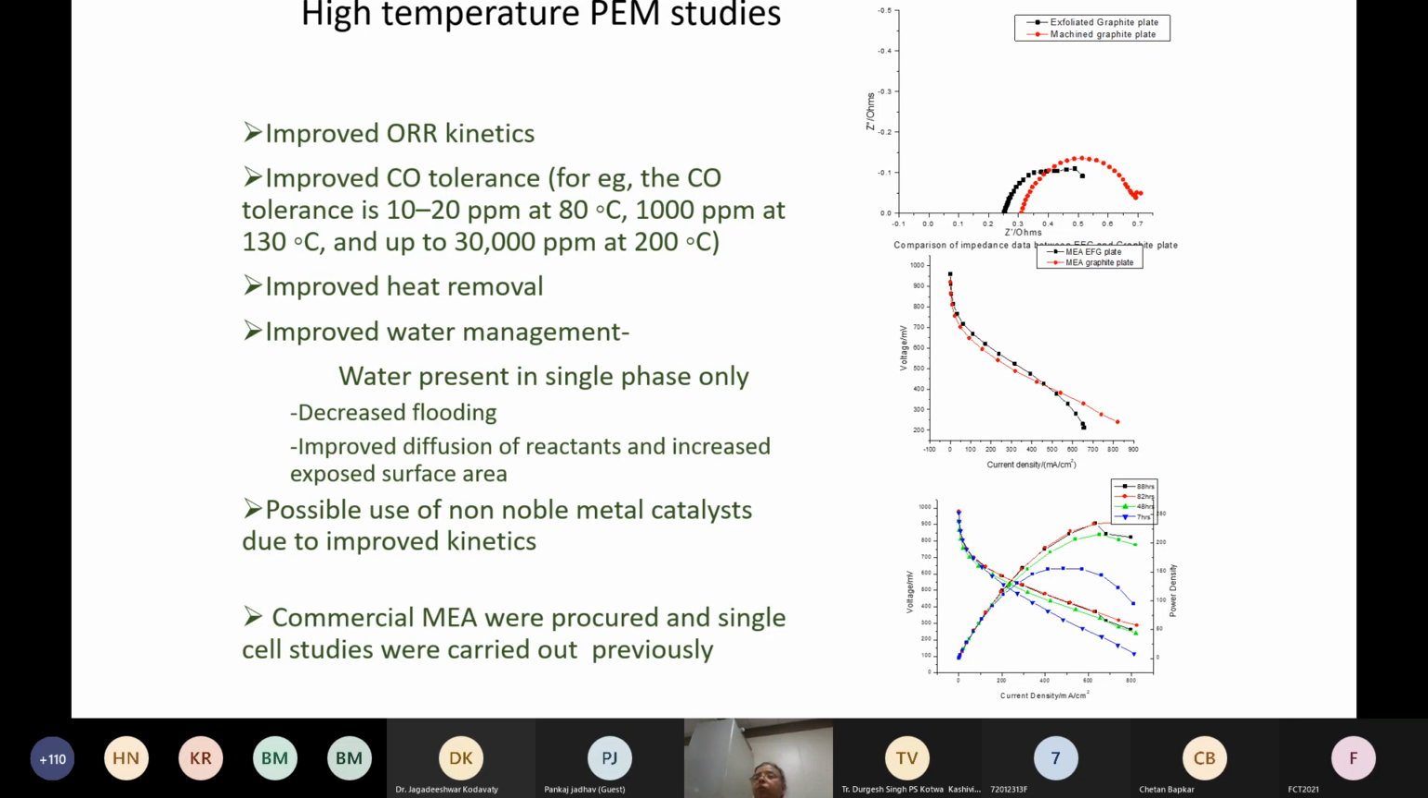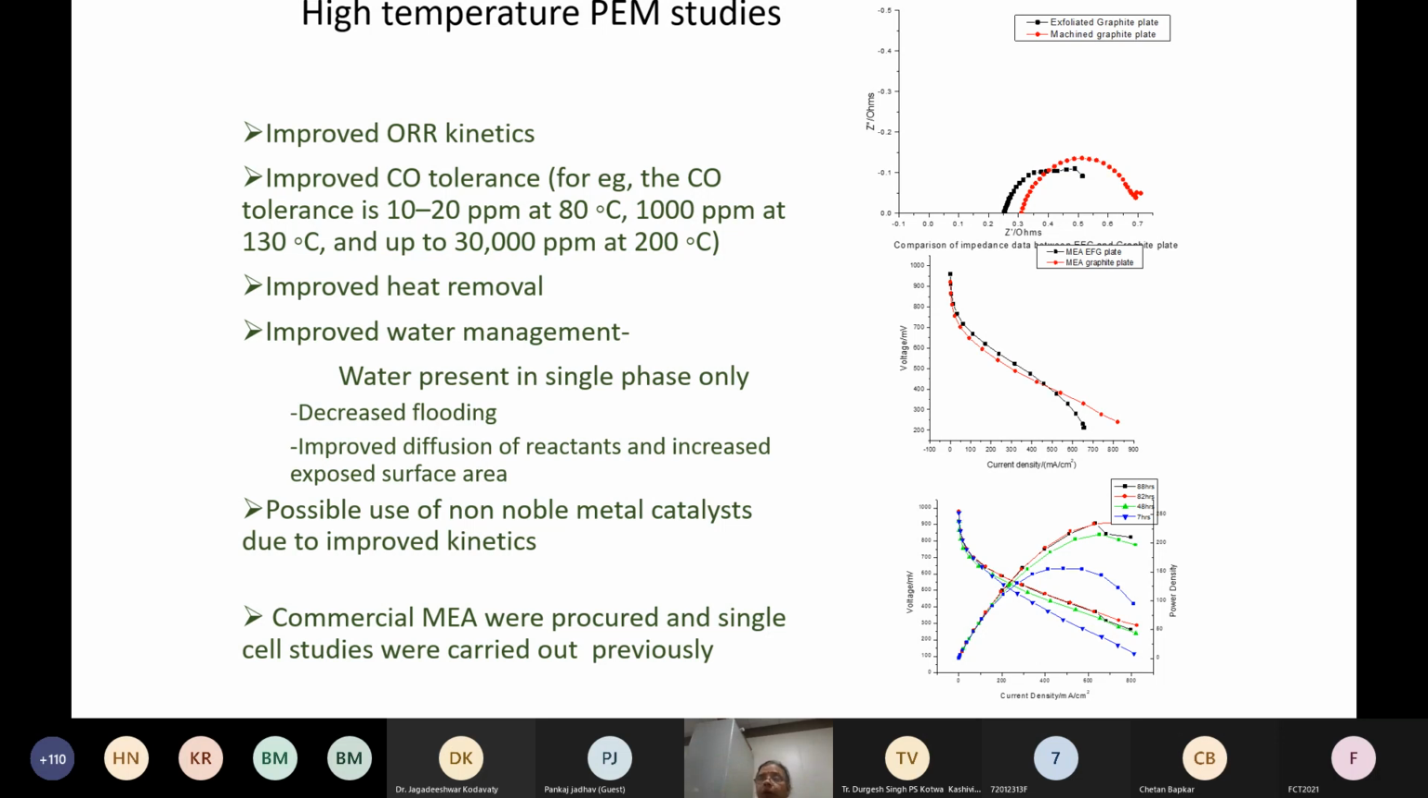So I just want to give some capability on the high temperature PEM studies that we have carried out. Like I said, it gives you higher tolerance to impurities, and you can get some higher heat removal. You can have better water management because you are not humidifying the gases, and so you have decreased water flooding and all. And because of higher temperature, you can have some higher activity, all these things.